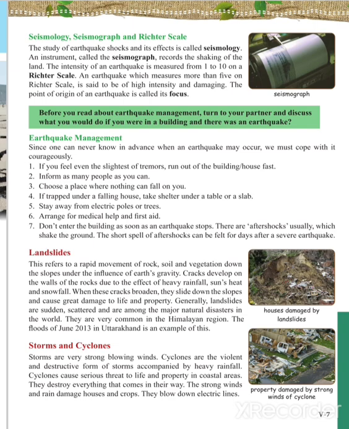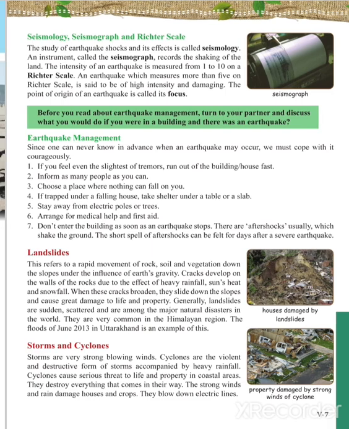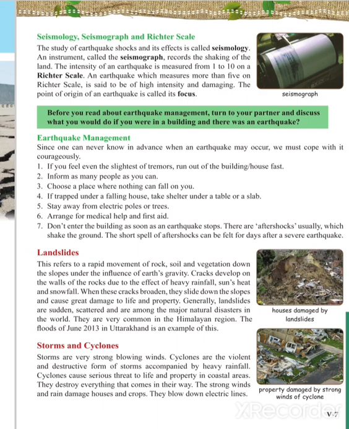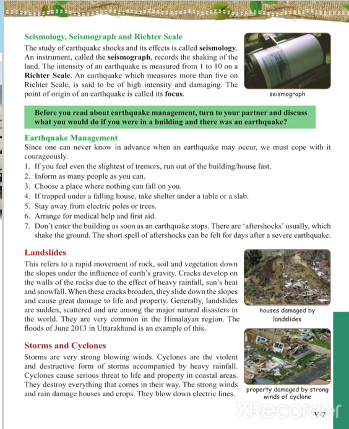Now, the next is storms and cyclones. Storms are heavy and strong blowing winds coming from the oceans or the seas. When the storm mixes with heavy rainfall, it is called a cyclone. Cyclones are heavy rainfall with storms which affect the coastal areas. Also, they affect the areas nearby water bodies.